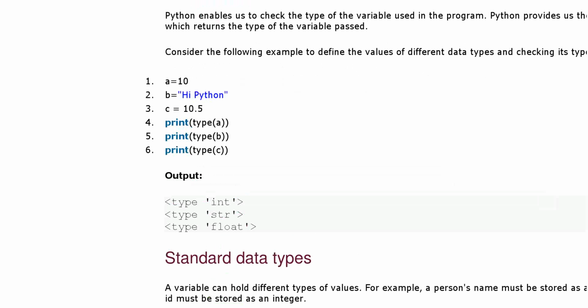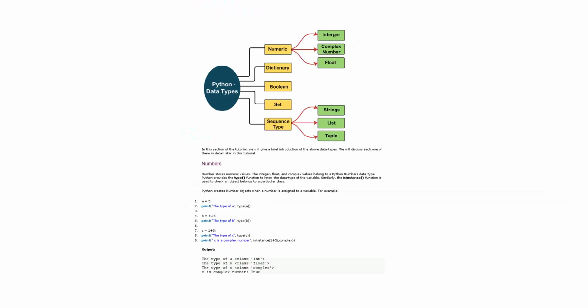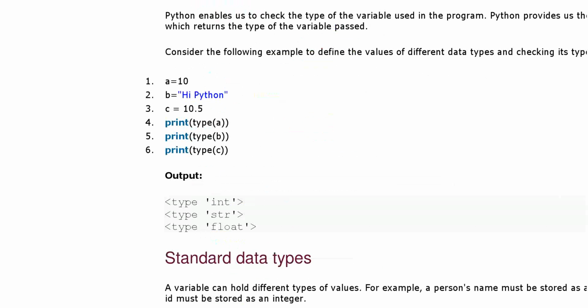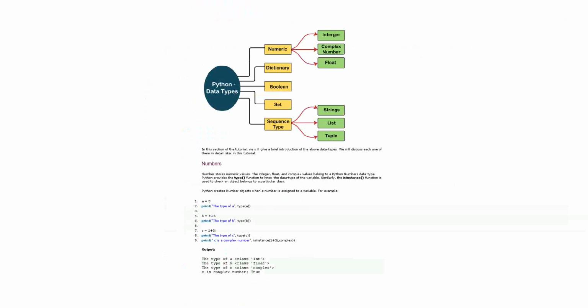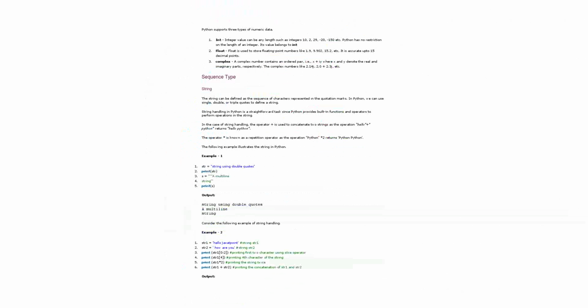As in earlier programming, you know that in C, C++ or Java, whenever we define any variable, we have to define its data type also, but that is not needed in Python. By printing type of any variable name, you can know the data type of that variable. We have already done this, so we will not see it again. Now some standard data types we will go through. Yeah, string. Now come to string.